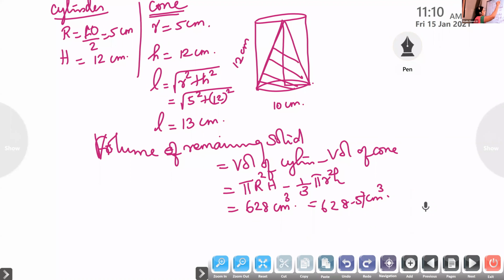So what else is there? You have one base area of the circle. Then CSA of the cylinder plus CSA of the cone.